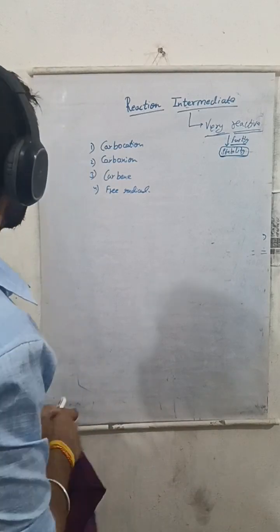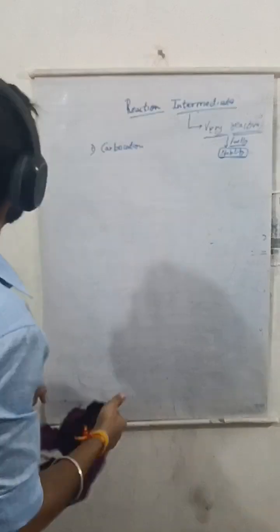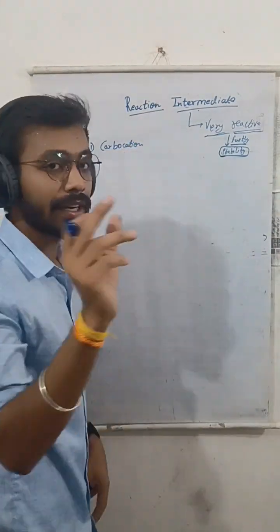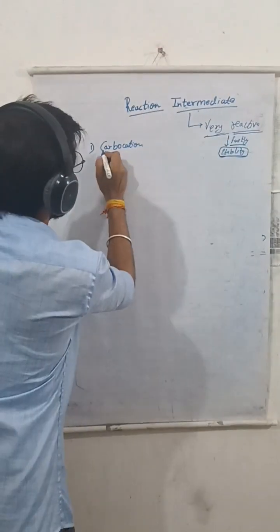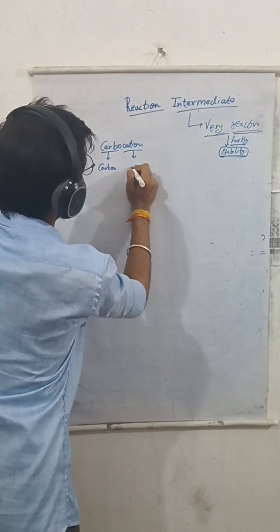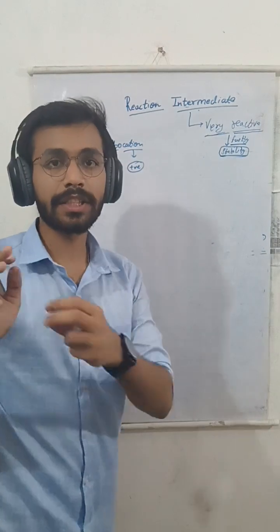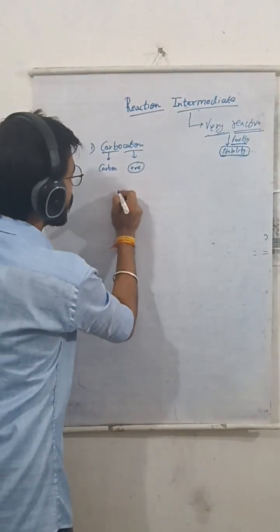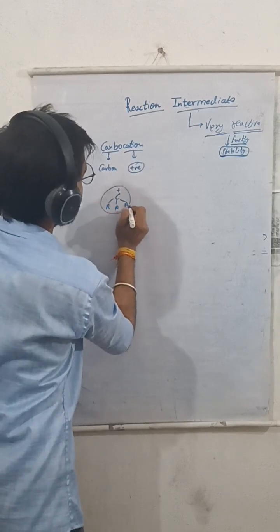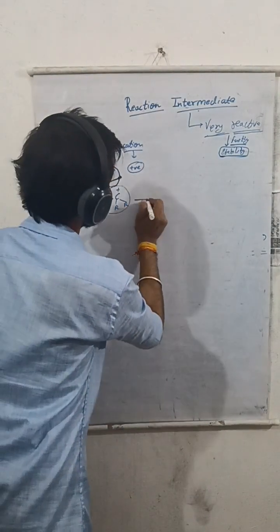So, we will start from carbocation. What is carbocation? The word carbocation itself defines it. Carbo means carbon and cation means positive charge. Any carbon which contains a positive charge on it is known as carbocation. For example, this species is a carbocation. R here is an alkyl group. We can replace it with H or any other.